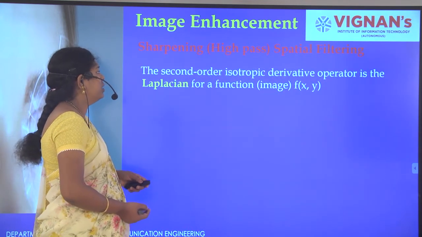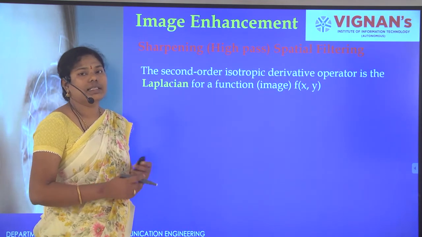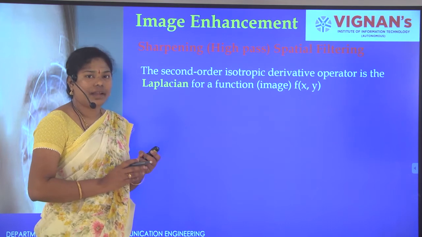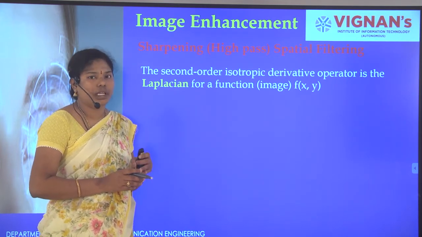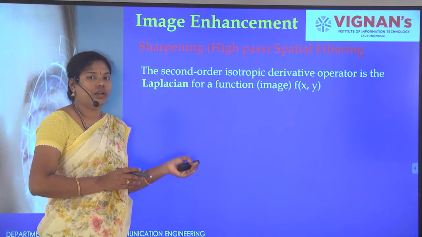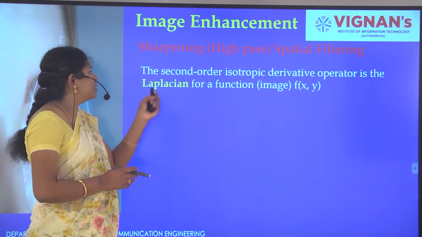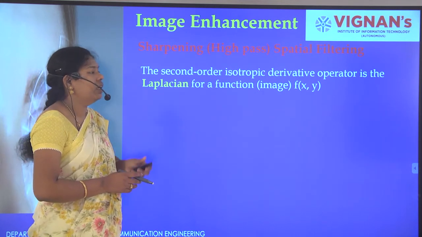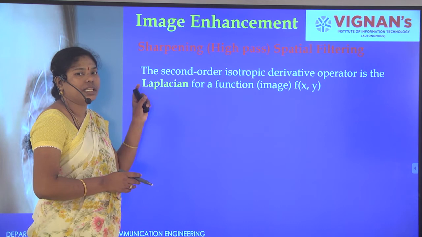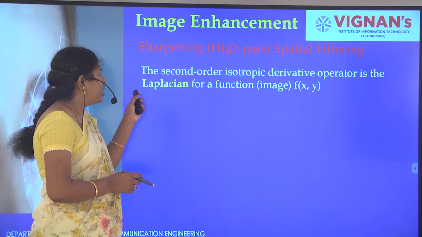The next thing, second order. Until the last topic, gradient operator. In gradient operator, we saw Robert and Sobel edge detection. That is the first order derivative. And the next thing is high pass filter in terms of Laplacian. Laplacian is nothing but the second order derivative, and the Laplacian mask.